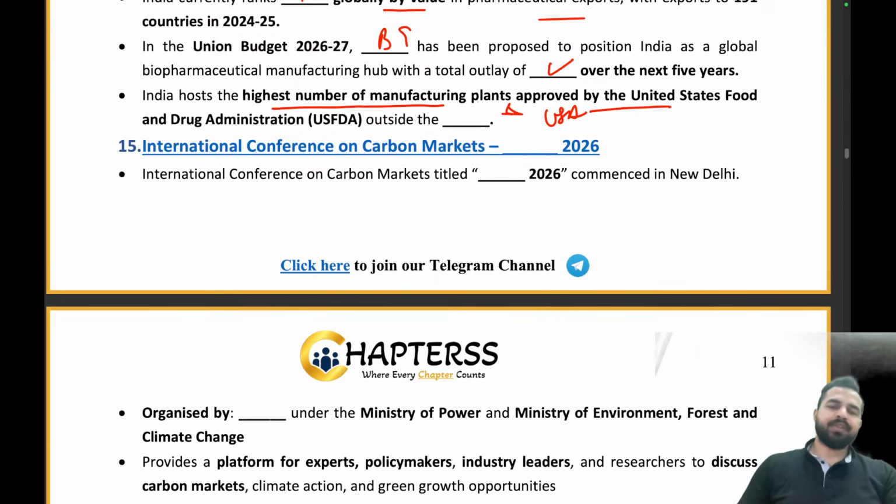Let's try to answer this. So the International Conference on Carbon Market was held. What is its title? Prakriti 2026. Prakriti 2026 is the right answer.